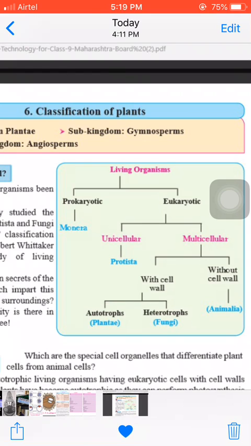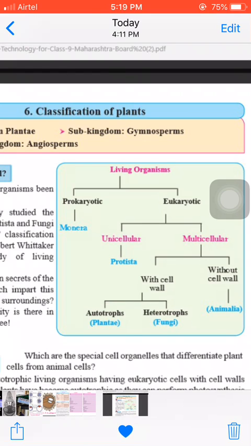So another difference between the plant cell and animal cell is that in plant cell the cell wall is made of cellulose, and in animal cell the cell wall is absent. So only plasma membrane is present. But in plant cell, apart from plasma membrane, you will get another layer, that is the cell wall, which is made of cellulose. Now you know two differences. First, chlorophyll is present, and second, cell wall is present.